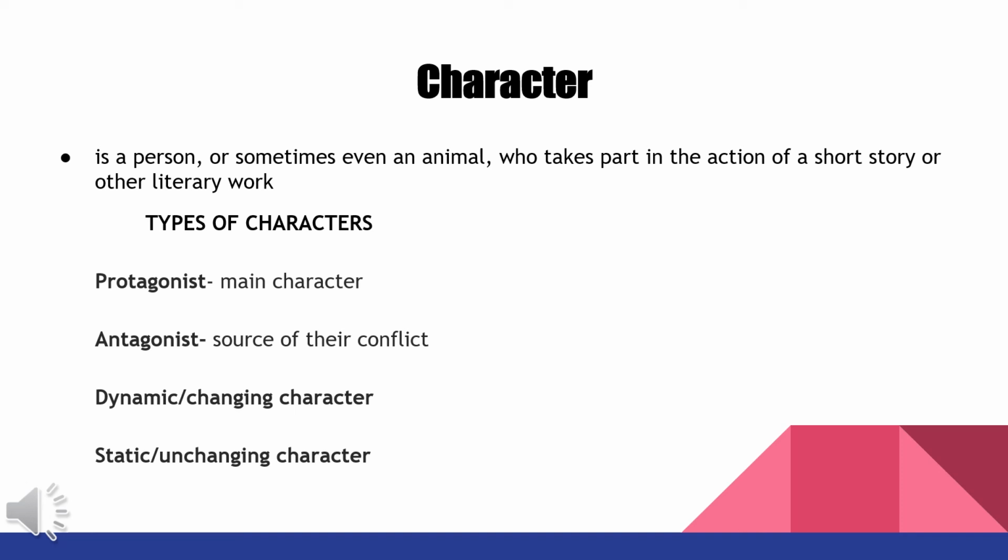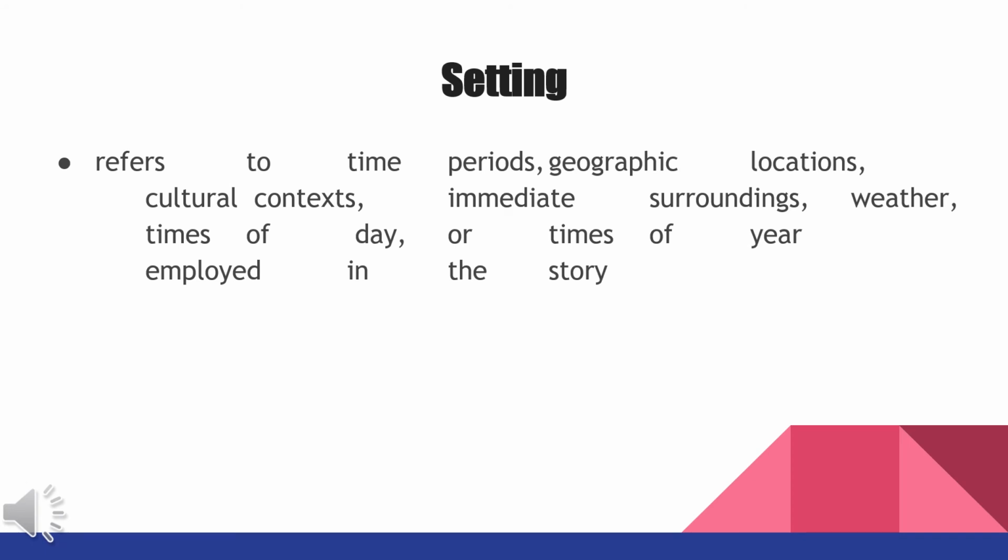A person or sometimes even an animal who takes a role in the action of the story. The next literary element is all about setting, wherein it refers to the time periods, geographic locations, cultural context, immediate surroundings, weather, times of day, and times of the year employed in the story. So it has something to do with places, the time when it happened, and many more.